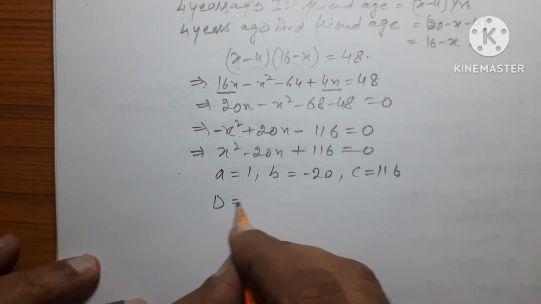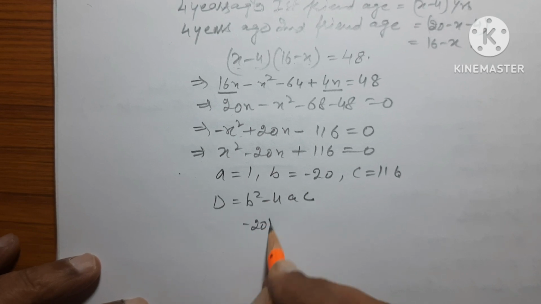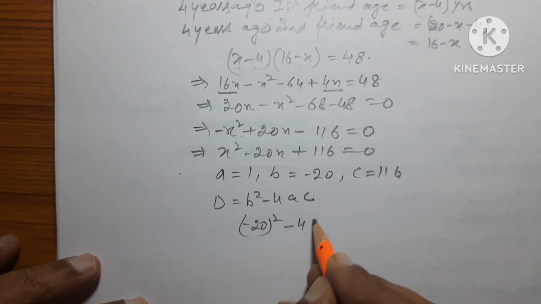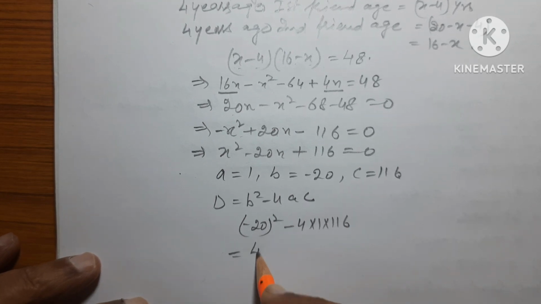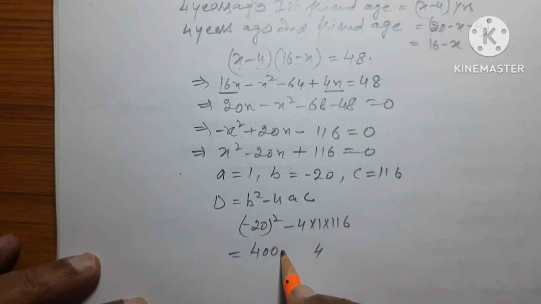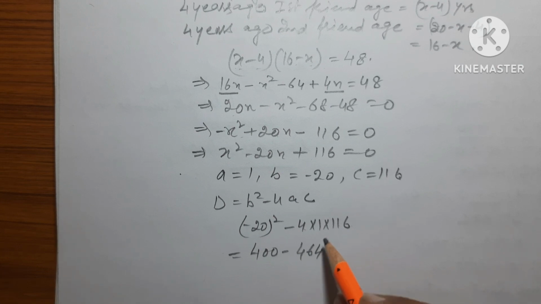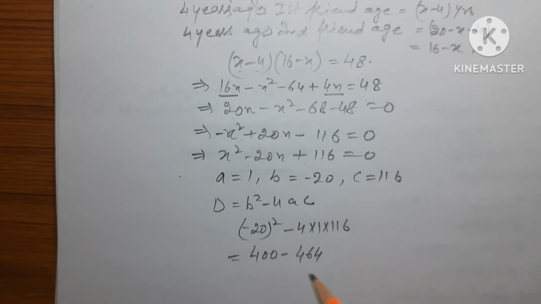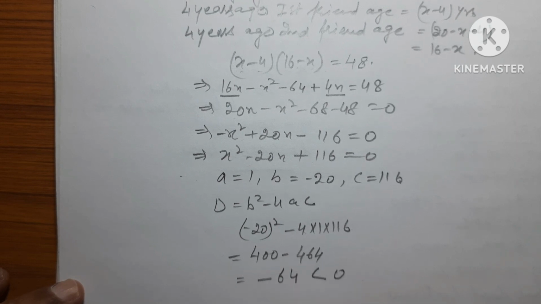So D is equal to b square minus 4ac, which is 20 square minus 4 into 1 into 112, which is 400 minus 448, which is equal to minus 48, less than 0.